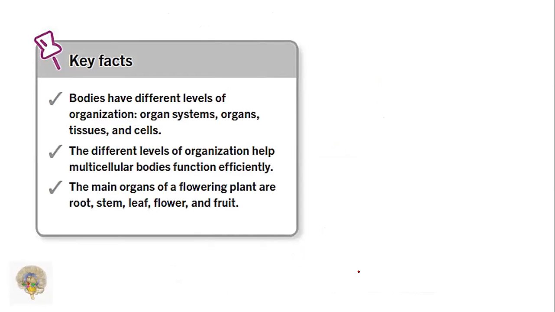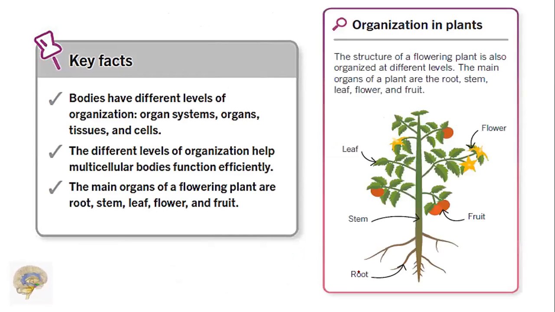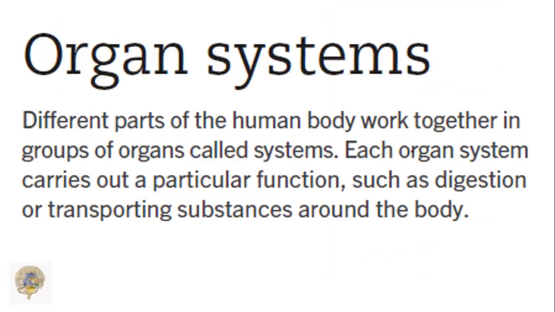The main organs of a flowering plant we are seeing now are root, stem, leaf, flower, and fruit. You see the picture, the structure of flowering plants is also organized in different levels. The main organs we observed: root, stem, leaf, flower, and fruit. They are the main things. Let us move to the organ systems.